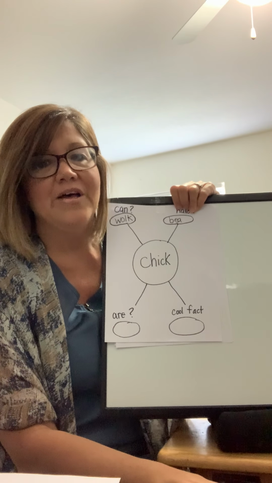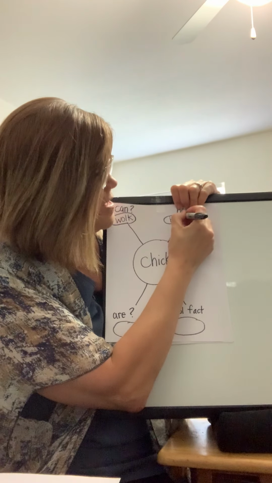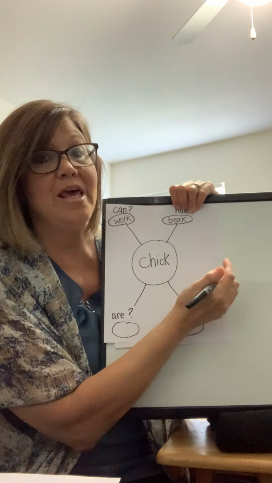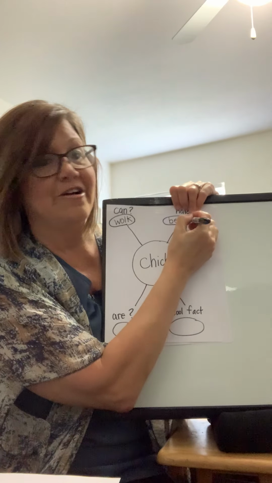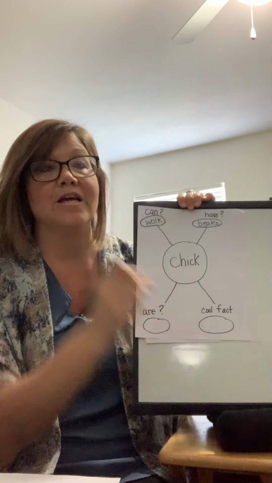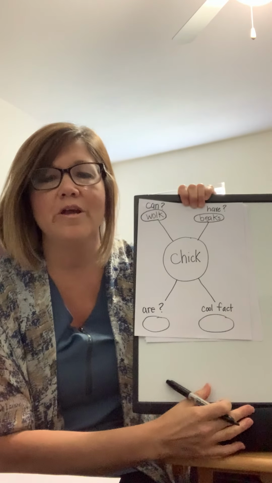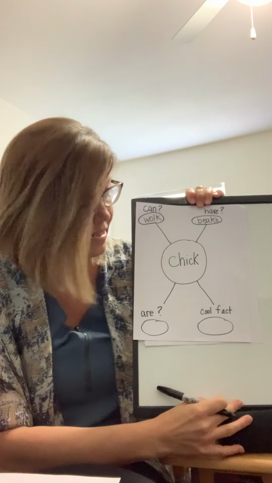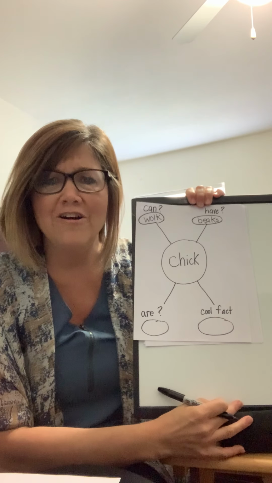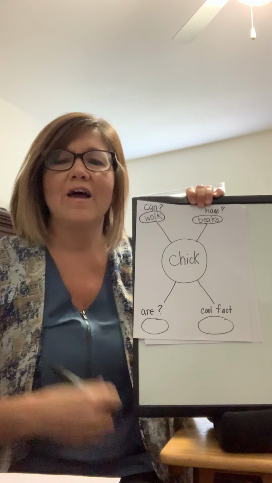All right, B, E, K, K, K. Another K. That's right, they have beaks. And I hear that S at the end, beaks. All right. Now, my third question, number 3, fact number 3 is, what are chicks? What are they? Let's think about that.